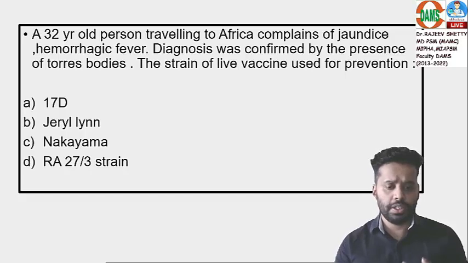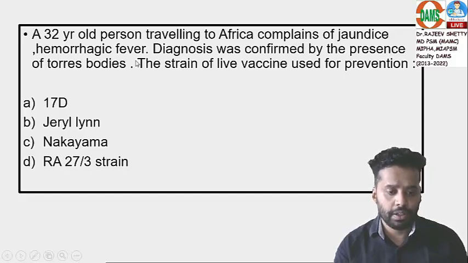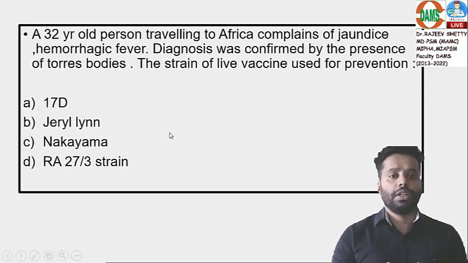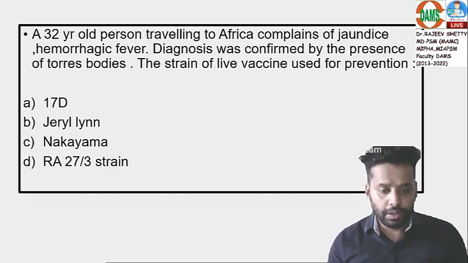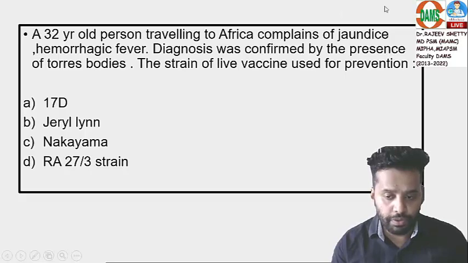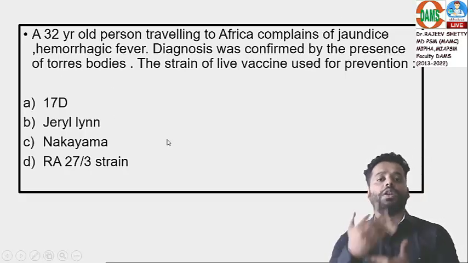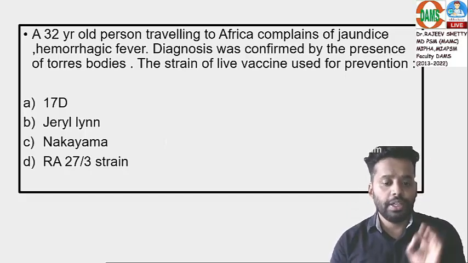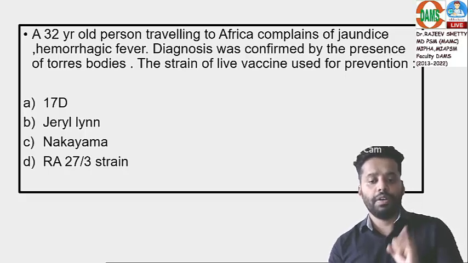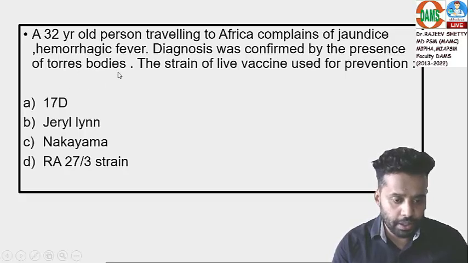Very easy question, just because they have given everything for you. Person traveling to Africa, jaundice and hemorrhagic fever. So you are almost suspecting it as yellow fever. But one more important keyword: diagnosis was confirmed by the presence of Torres bodies, inclusion bodies related to yellow fever. So it's an integrated question. Even in microbiology, they'll discuss inclusion bodies. Keywords: Africa, hemorrhagic fever, and confirmation by Torres bodies.